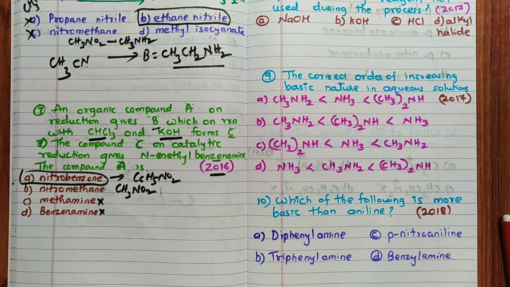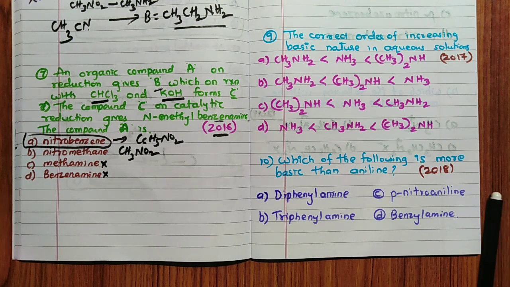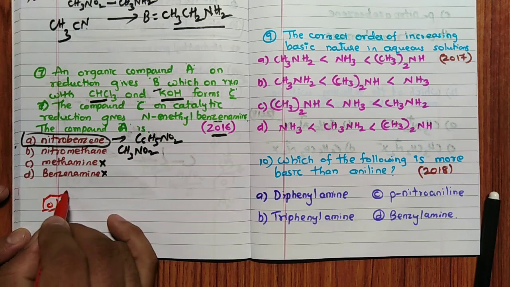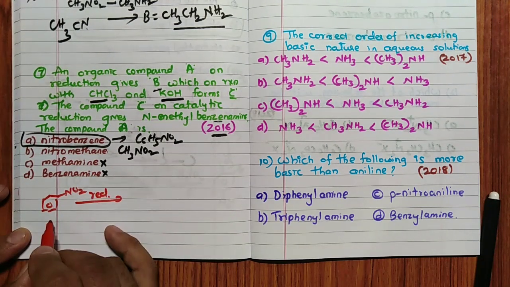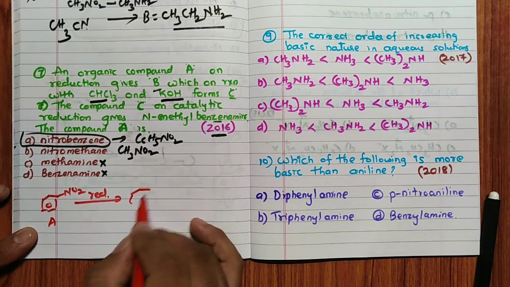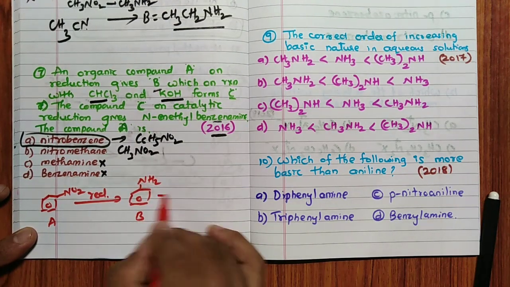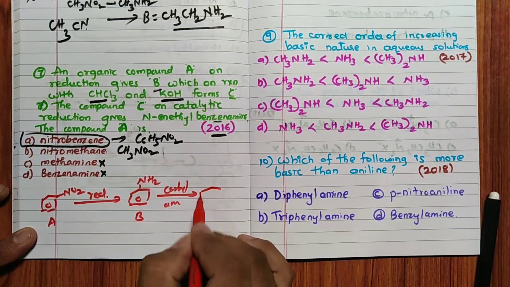So, common sense. Now we will see how this reaction takes place. See, nitrobenzene is the answer. Fine. So nitrobenzene, C6H5NO2: first is a reduction, A, which then gives rise to B, that is NH2. B undergoes the carbylamine reaction.